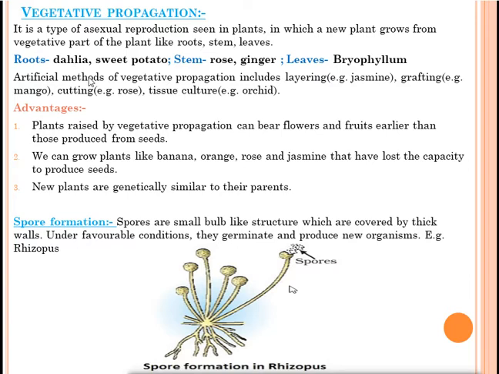Cutting. By cutting, which plants can we grow? Rose we can grow, hibiscus we can grow. You have seen many times we cut the rose plant, and those cuttings are used for growing new plants. Next method is tissue culture. Example for tissue culture is orchid or ornamental plants like orchid.